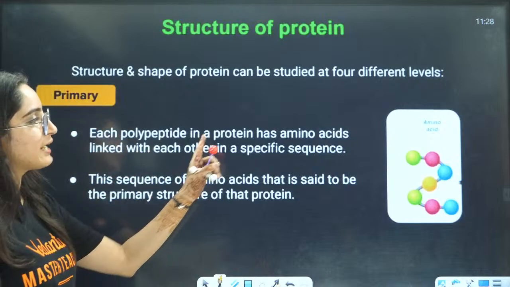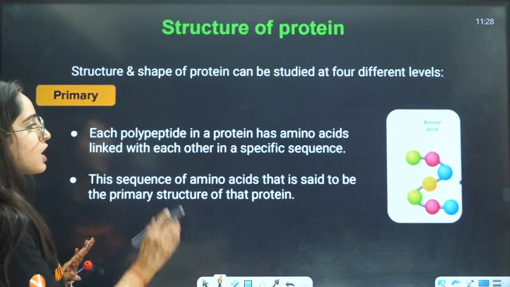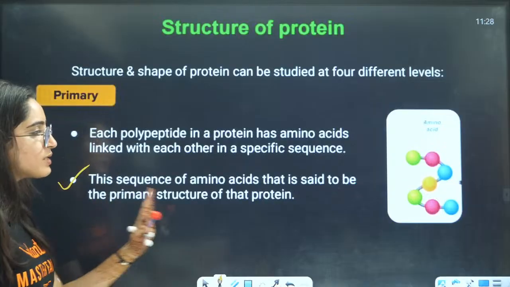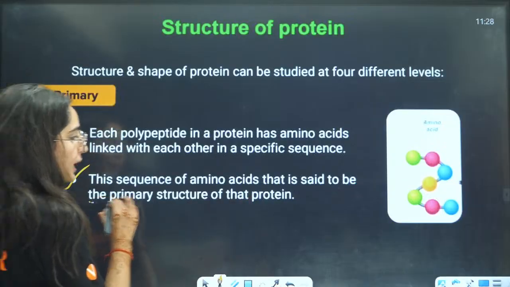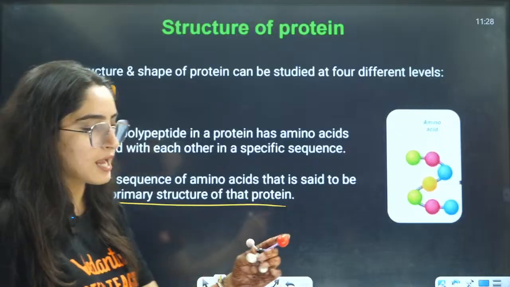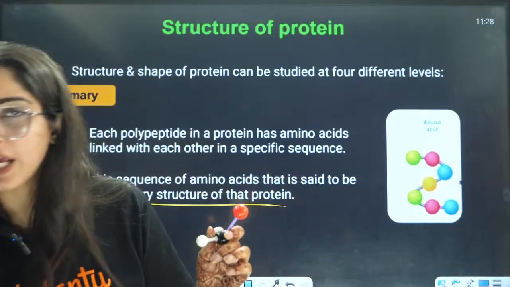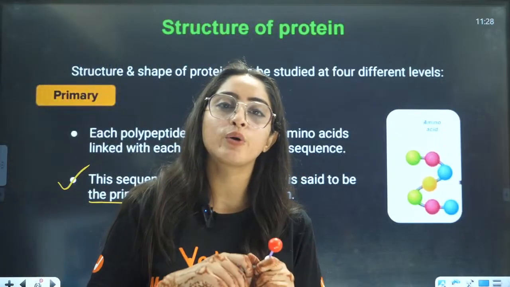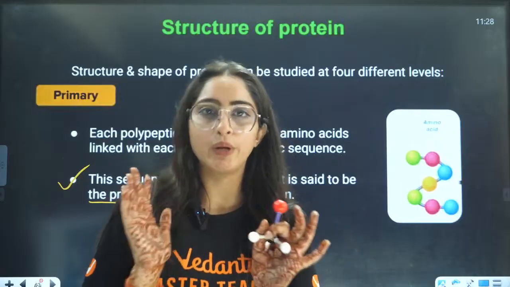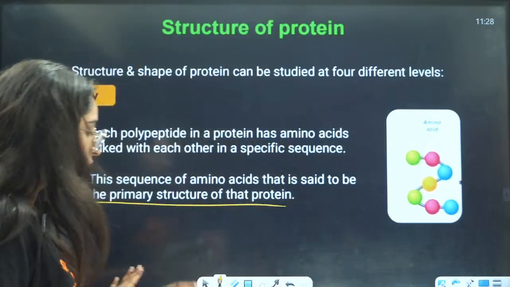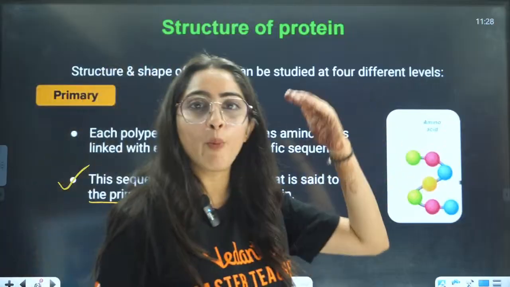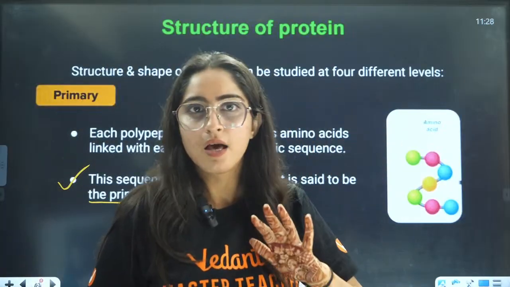Each polypeptide in the protein has amino acids linked with each other. The sequence of amino acids is said to be the primary structure of that protein, right? How the amino acids are linked to each other. That is primary. Now, when we go to secondary, the complexity is going to increase, right?